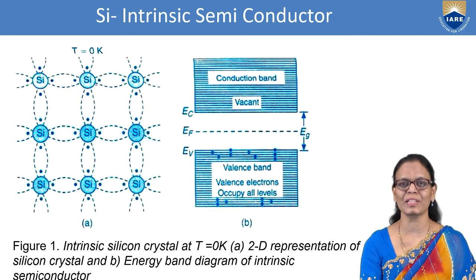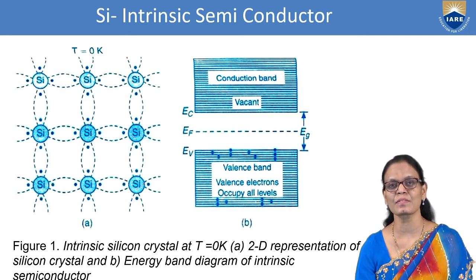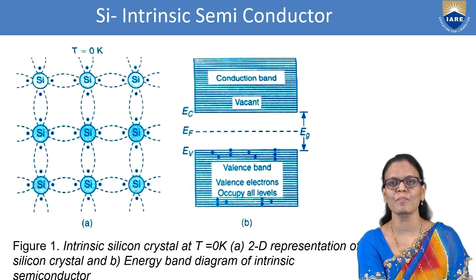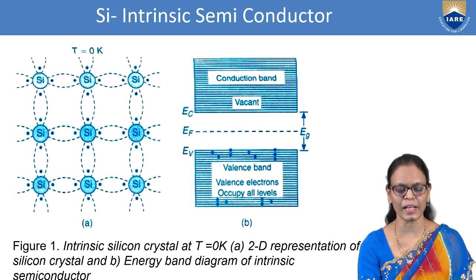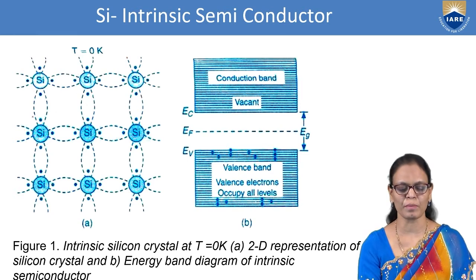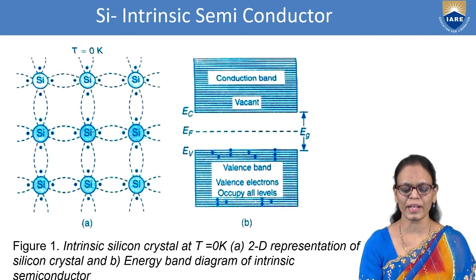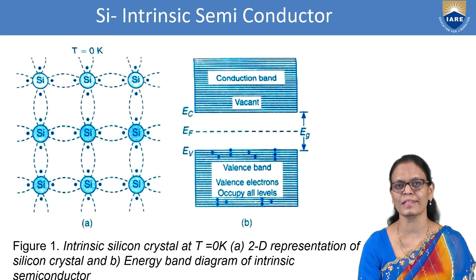We are talking about the silicon crystal. So we have considered 9 atoms. There are n number of atoms, but for explanation's sake, I have taken 9 atoms which are arranged in a periodic fashion. Periodic fashion means the lattice parameter between any 2 atoms is constant. Okay, so let us take this silicon crystal.